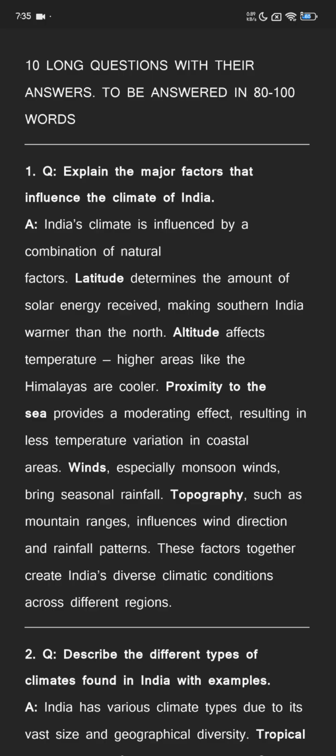Proximity to the sea provides a moderating effect, resulting in less temperature variation in coastal areas. Winds, especially monsoon winds, bring seasonal rainfall. Topography, such as mountain ranges, influences wind direction and rainfall patterns. These factors together create India's diverse climatic conditions across different regions.